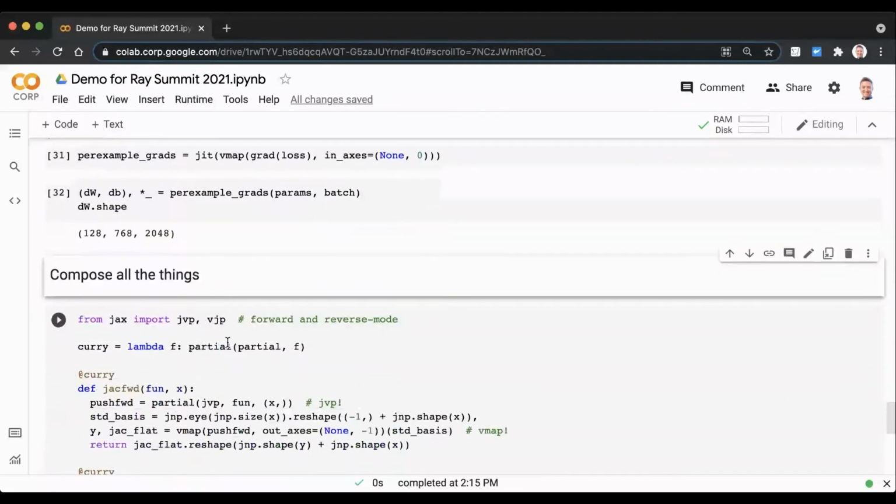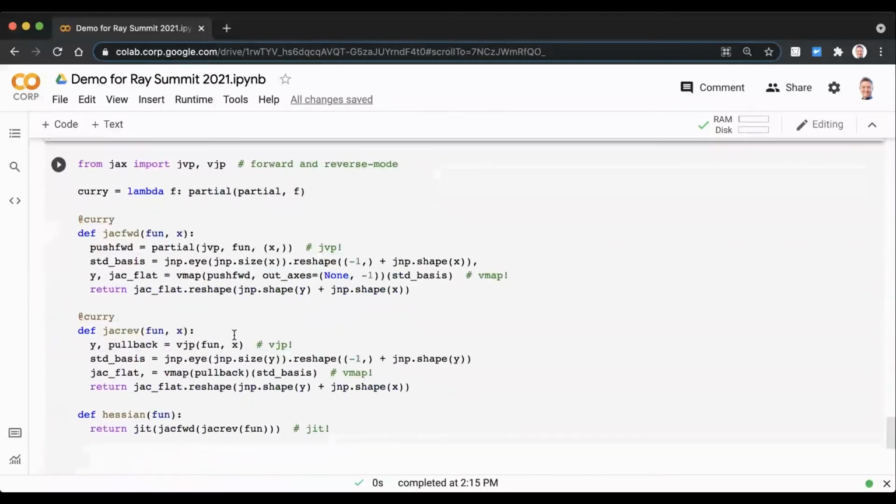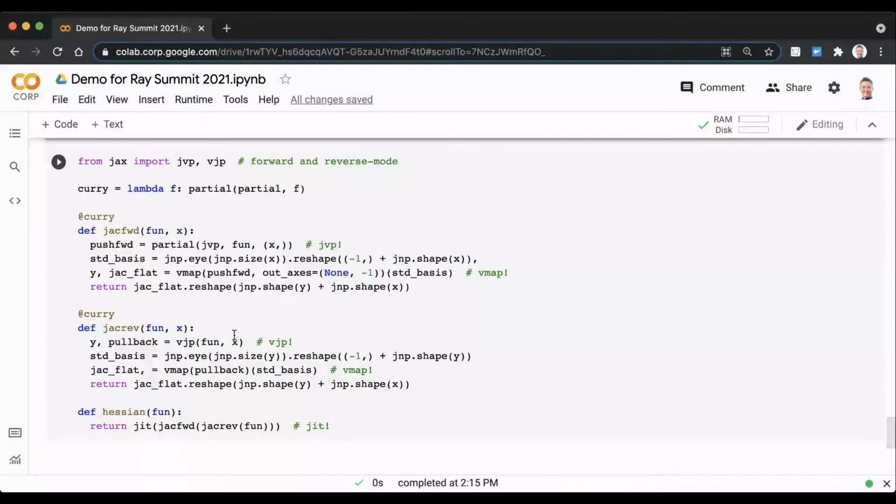So those are just a few transformations scratching the surface of JAX. I don't have time to go into details, but you can really gain a lot of power by composing these things up. So for example, the best way to compute dense Jacobian matrices and Hessian matrices is to compose these things together. Here we're composing forward mode and reverse mode and VMAP twice, as well as JIT. And this is sort of the most efficient way to compute dense Hessians. So that's it for our first demo.